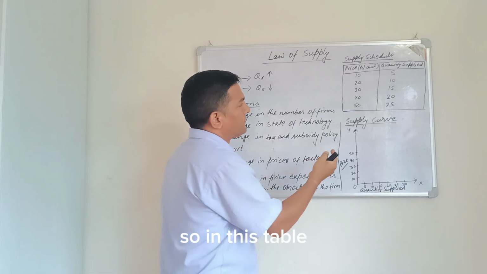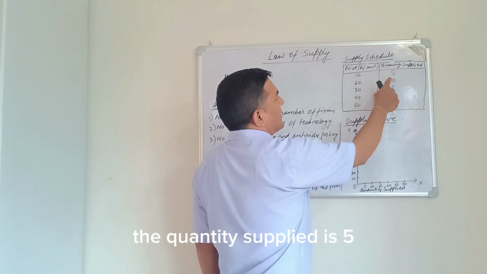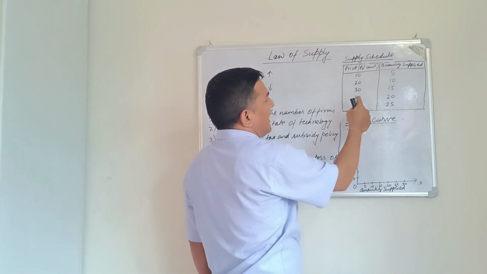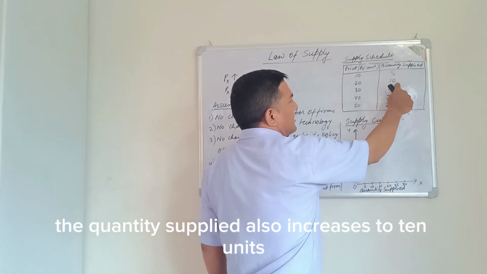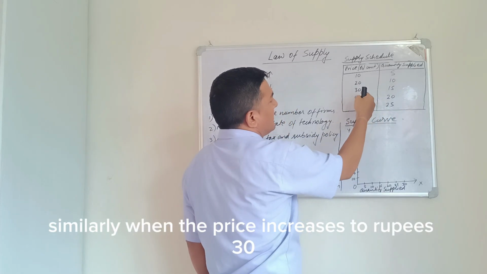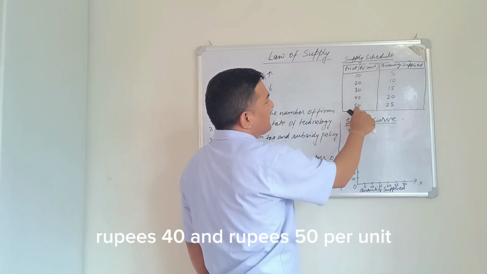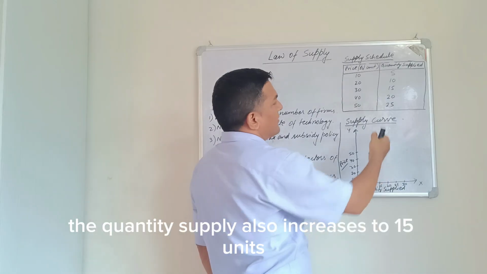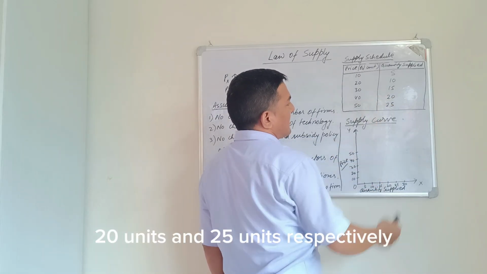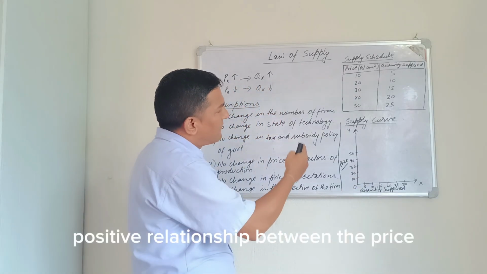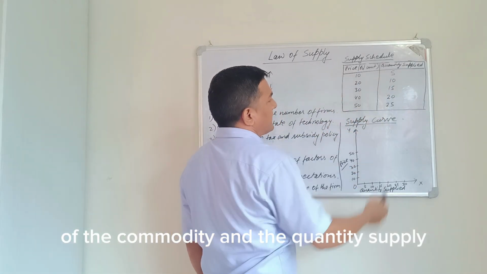So in this table, when the price of the commodity is rupees 10, the quantity supplied is 5. As the price increases to rupees 20 per unit, the quantity supplied also increases to 10 units. Similarly, when the price increases to rupees 30, rupees 40 and rupees 50 per unit, the quantity supplied also increases to 15 units, 20 units and 25 units respectively. So this shows the positive relationship between the price of the commodity and the quantity supplied.